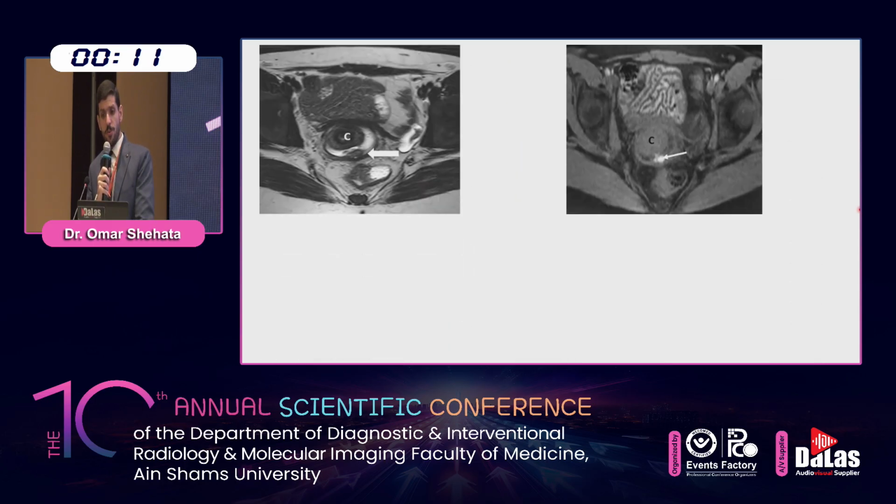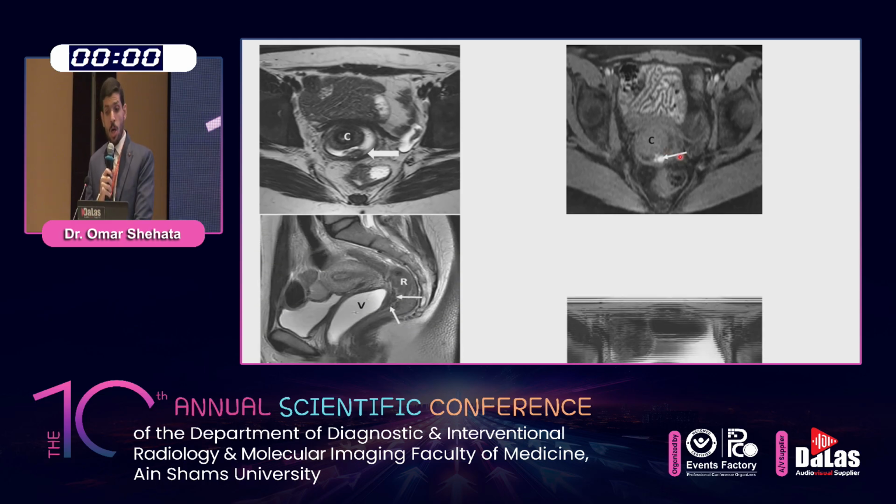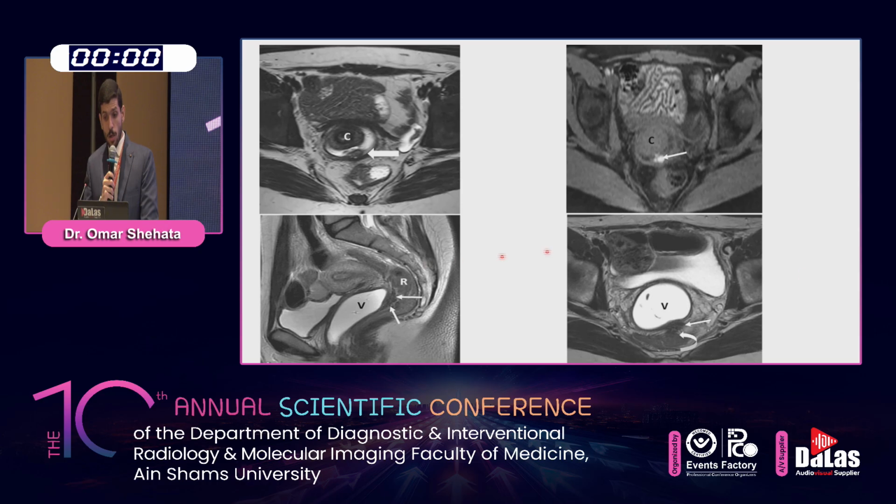As in this case, the first two upper images show the posterior vaginal wall in a female with deep dyspareunia. The axial T2 MRI image shows nodular thickening occupying the posterior vaginal fornix. The axial T1 fat-sat MRI shows hyperintensity foci within the nodule. The lower images show another case of endometriosis affecting the rectovaginal septum in a female with dyspareunia. The sagittal and axial T2 MRI images demonstrate nodular thickening of low signal intensity of the rectovaginal septum associated with adhesion to the anterior rectal wall.